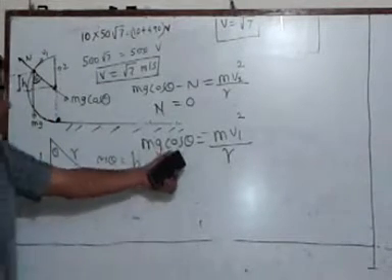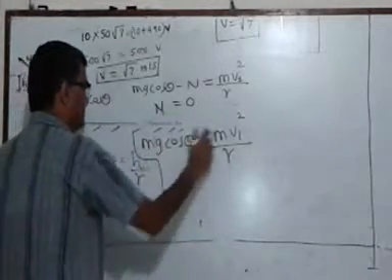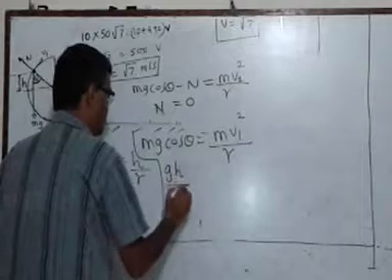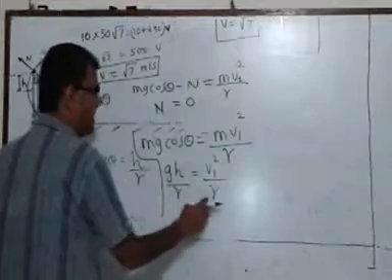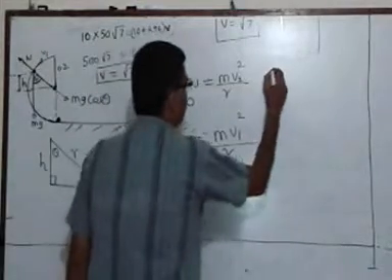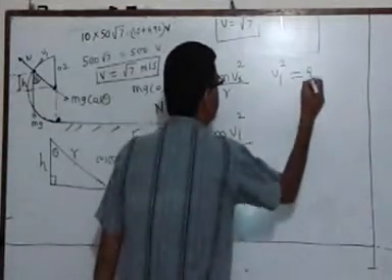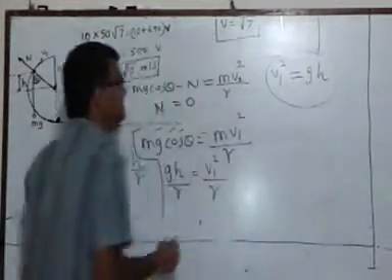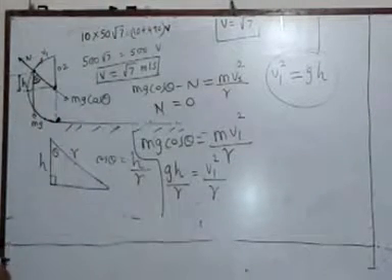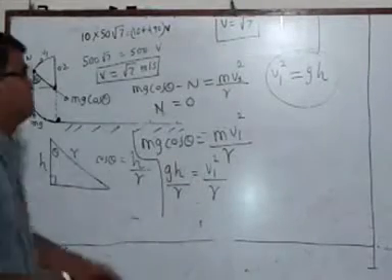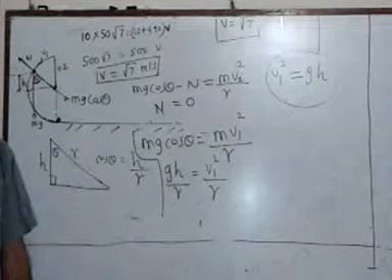So let me substitute cos theta as h upon r here. m and m will cancel, and I will get g into h upon r equals v1 square upon r. r and r will cancel, and I will get one more result here, that is v1 square is g into h. This is another result that I obtained by using the concepts of circular motion. The next part is to find the value of h, and for that I am going to need the principle of conservation of energy.